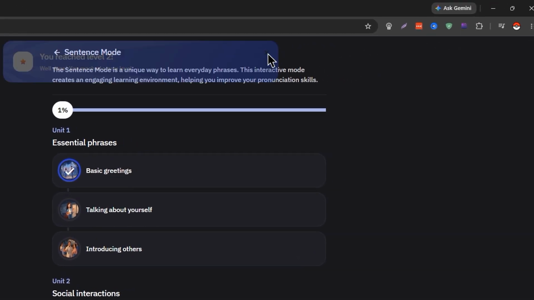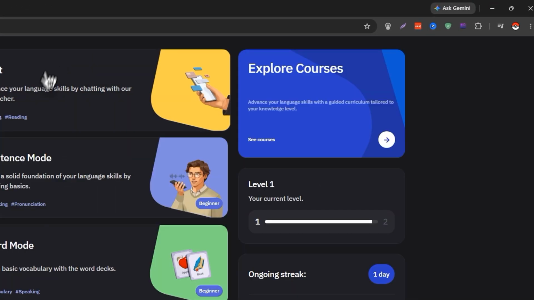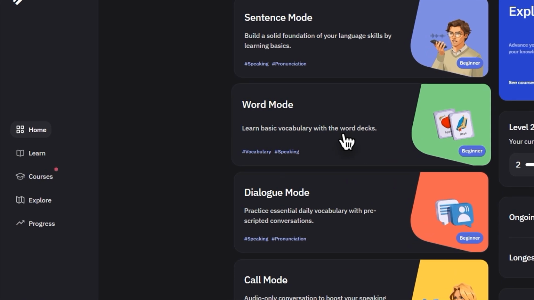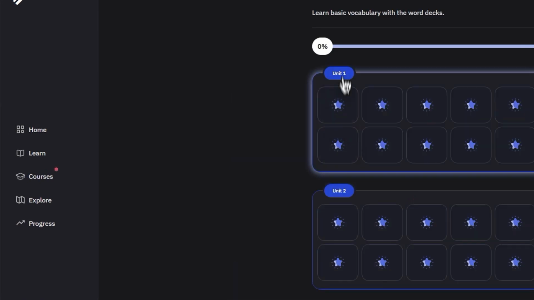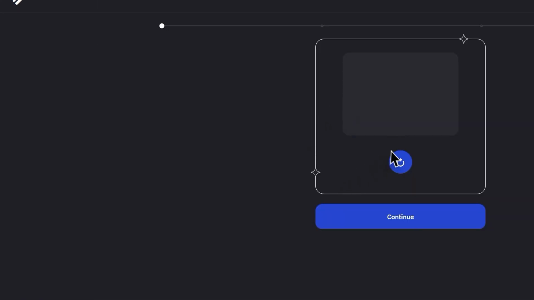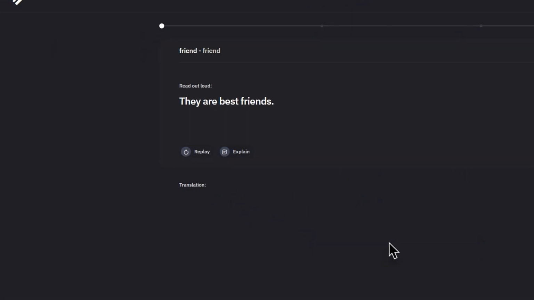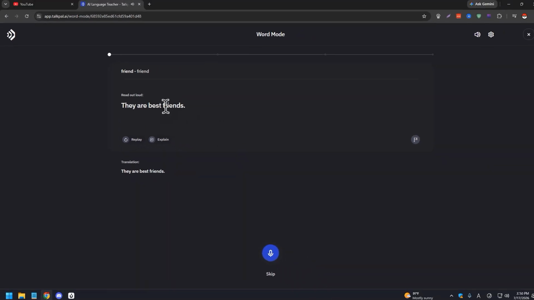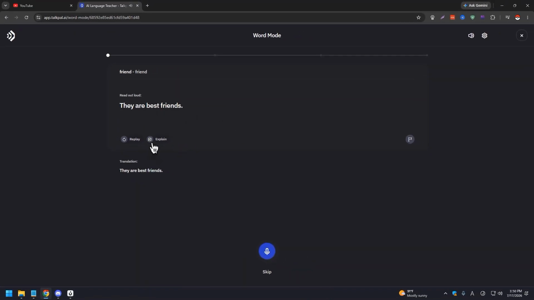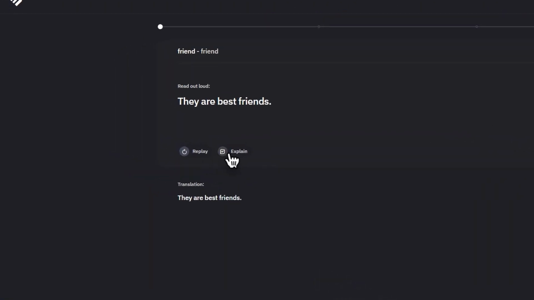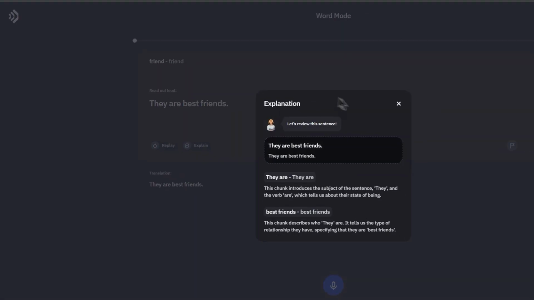So let's get out of sentence mode. Word mode, learn basic vocabulary with a word dex, right? If we click one of these, so friend, right? We don't know what we're going to do. We just need to click continue, right? And then here you're going to click on explain, which is another step that you need to take to understand what's going on. And it gives you this pop-up.